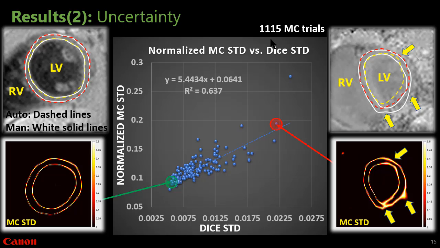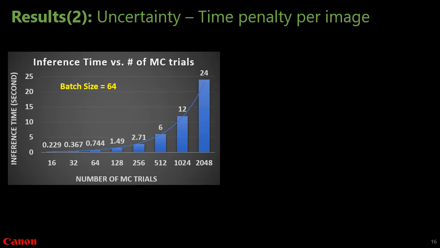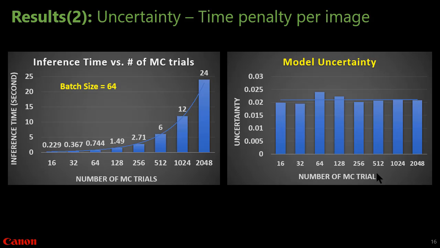In this case, we use 1,000 Monte Carlo trials for an example, but for practical application, do we really need 1,000? This plot shows the inference time as a function of the number of Monte Carlo trials. We can see that with a lower number of trials, we have significantly less time. And with a varying number of trials, the uncertainty estimation is very similar.